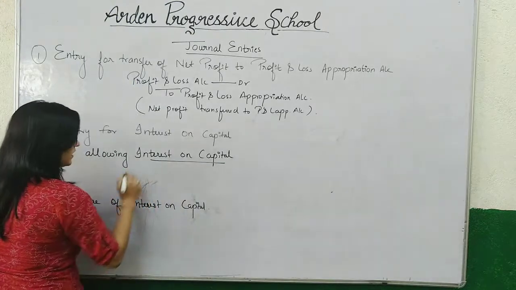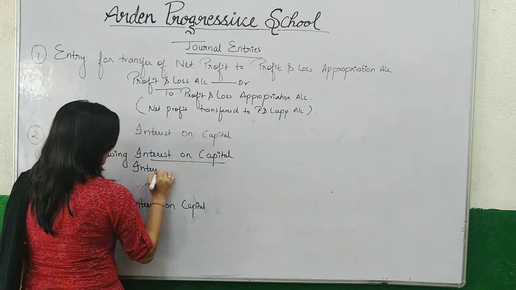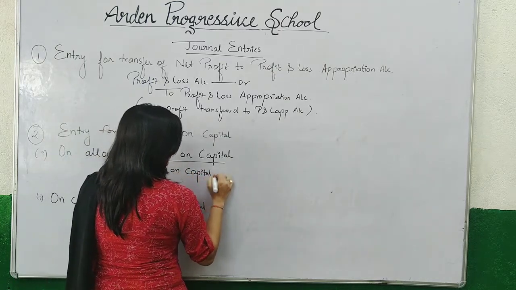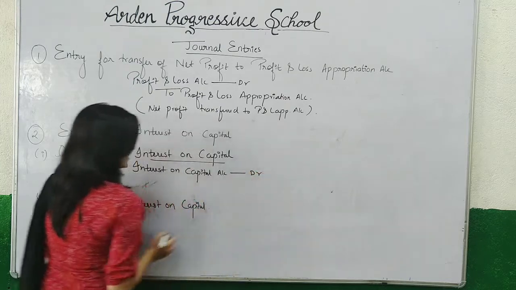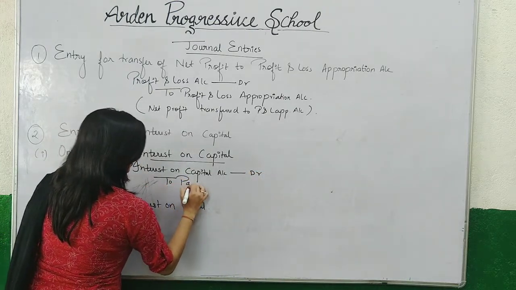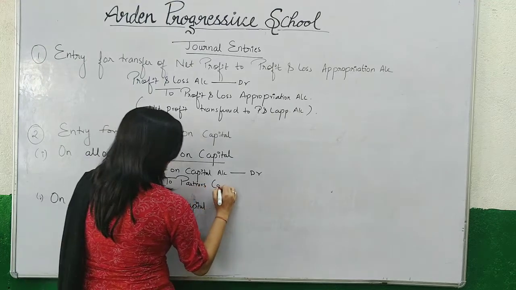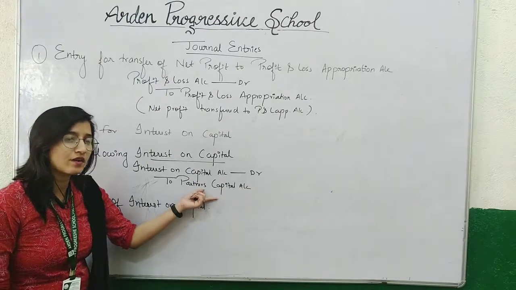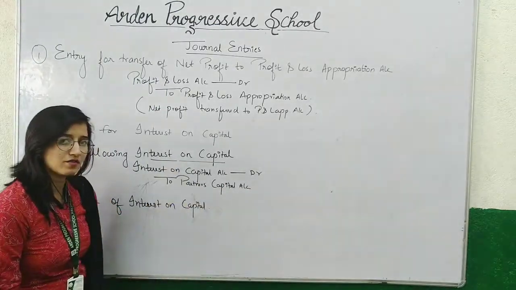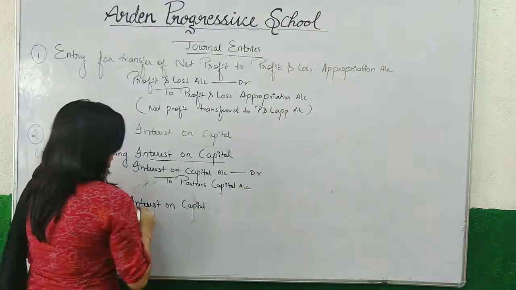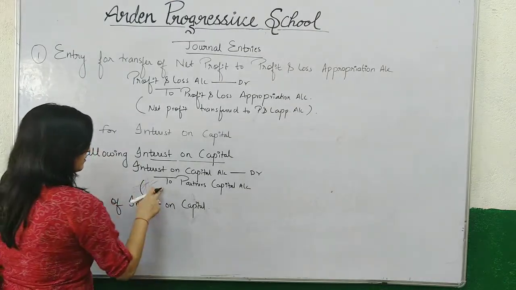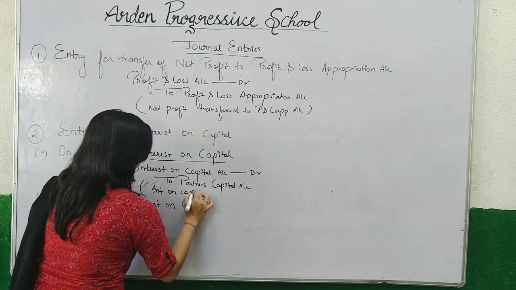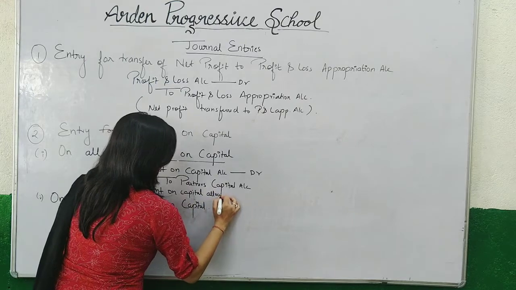So here the entry will be: interest on capital account debit to partners' capital account. The partners' capital account is credited because this interest on capital is treated as income for partners. And the narration for this transaction will be: interest on capital allowed.